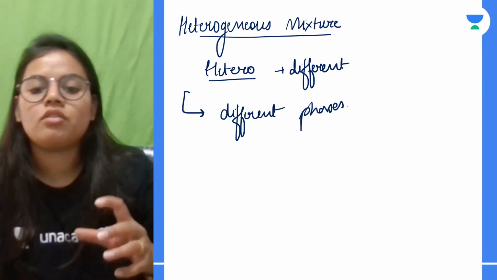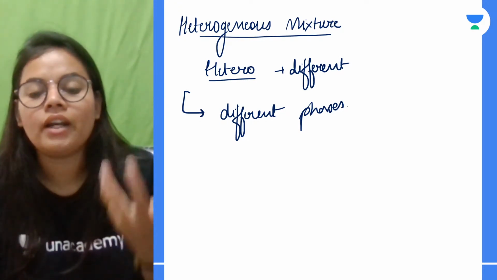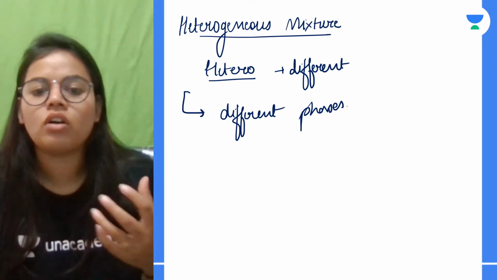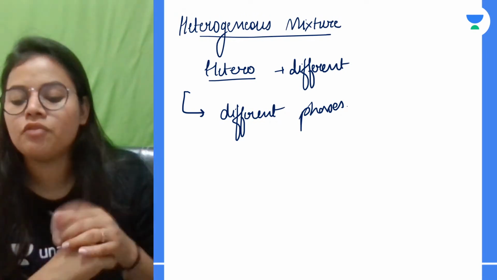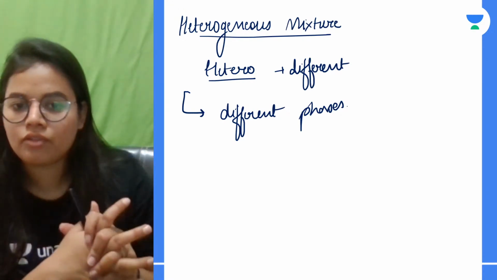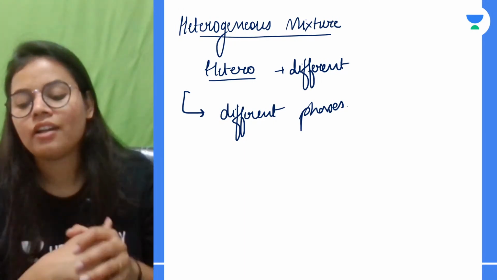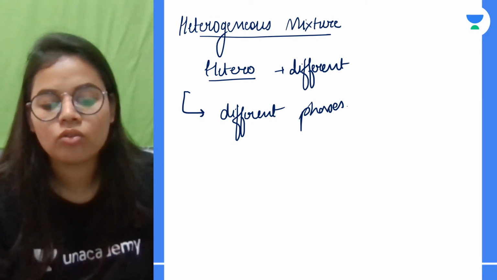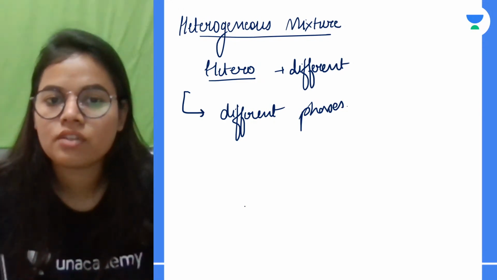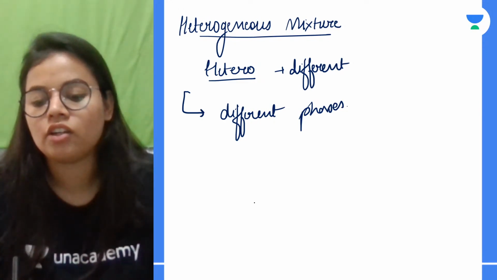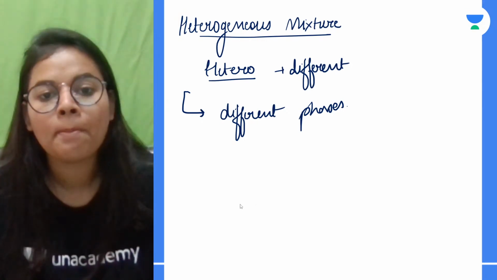If I talk about mixing mud in water, क्या होगा? Mud और sand जो है थोड़ा सा अलग से it will be visible and water will be visible differently. तो यहाँ हमारे mixture में different phases हैं and that is why it is known as heterogeneous mixture, right? So that is the basic difference between homogeneous and heterogeneous mixture. I hope that it is very much clear to you.